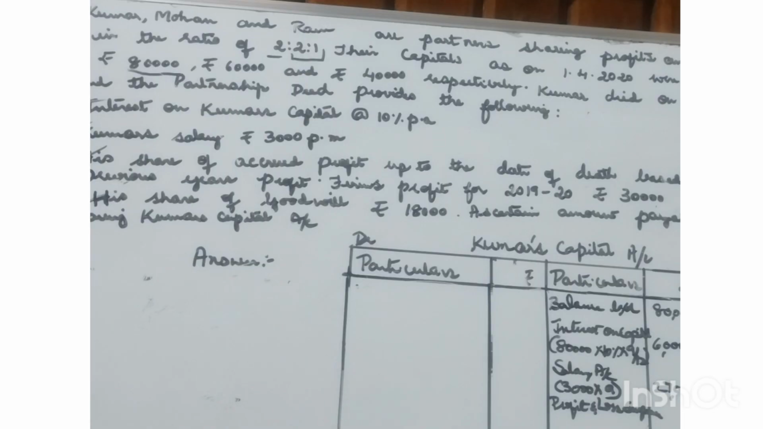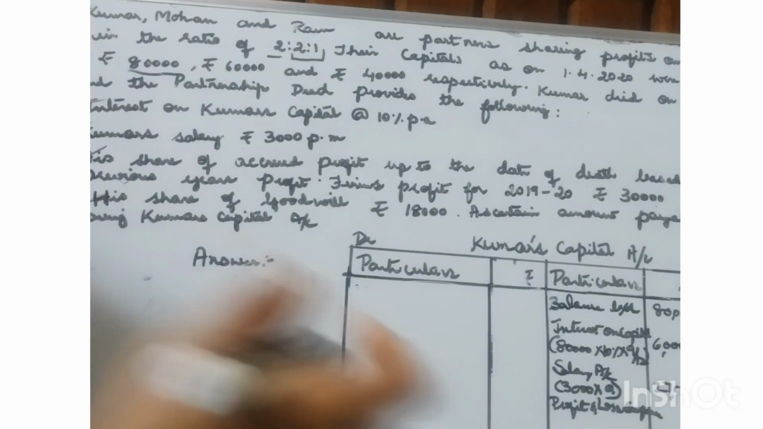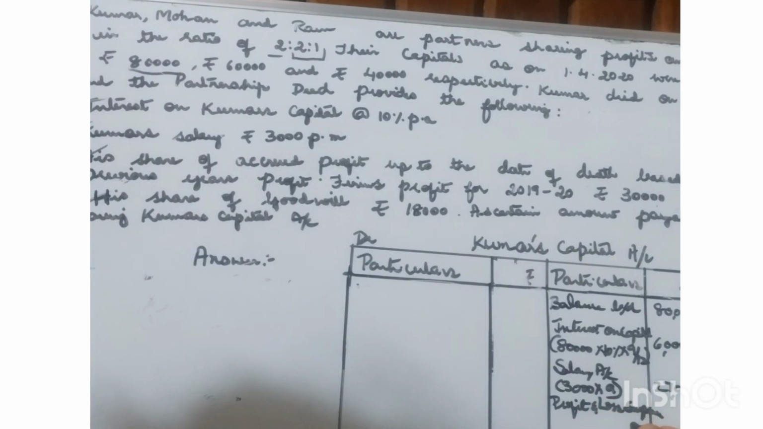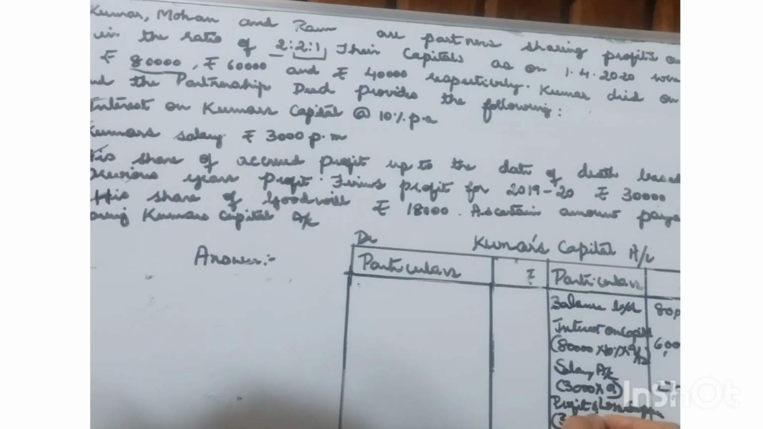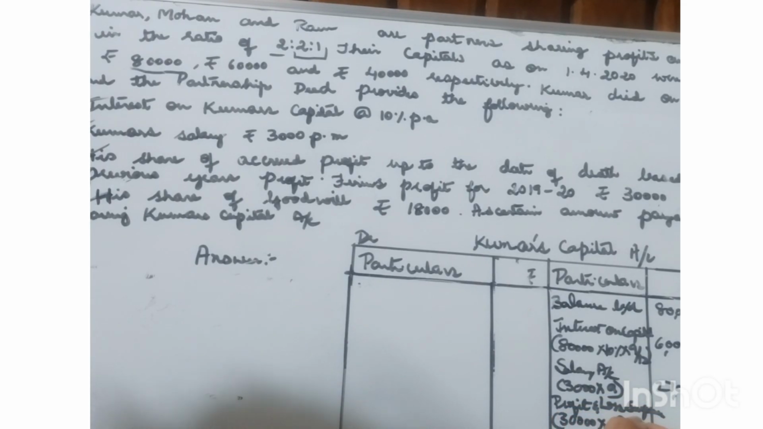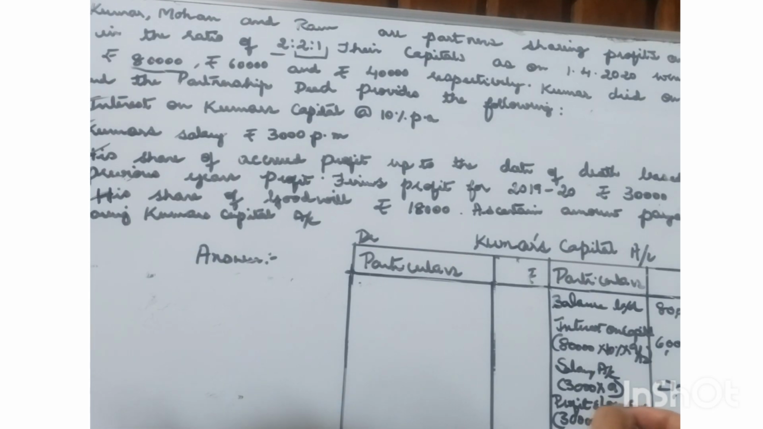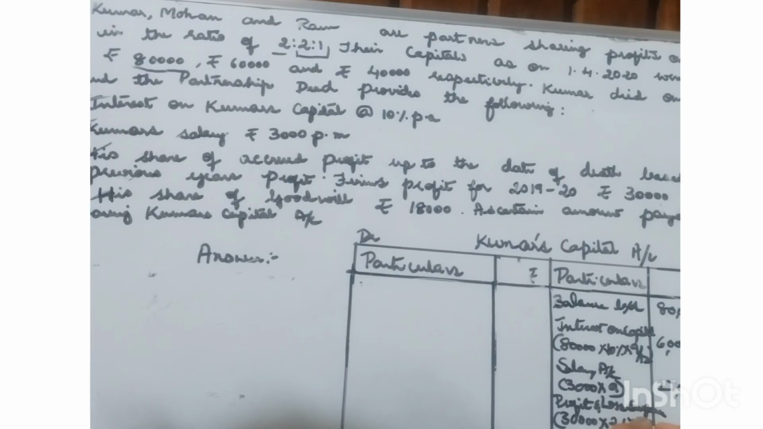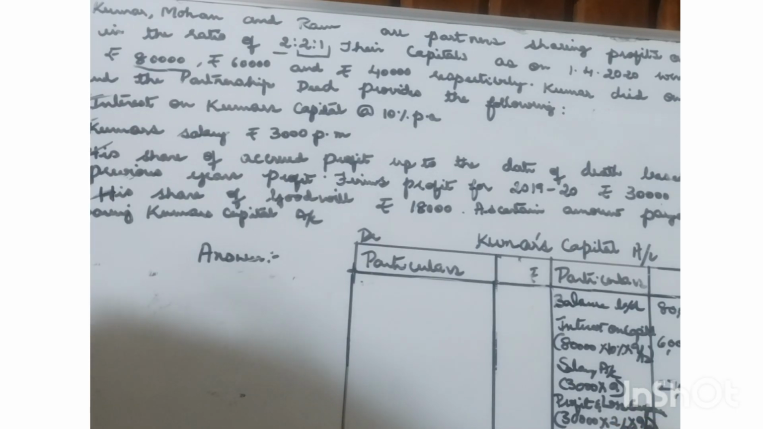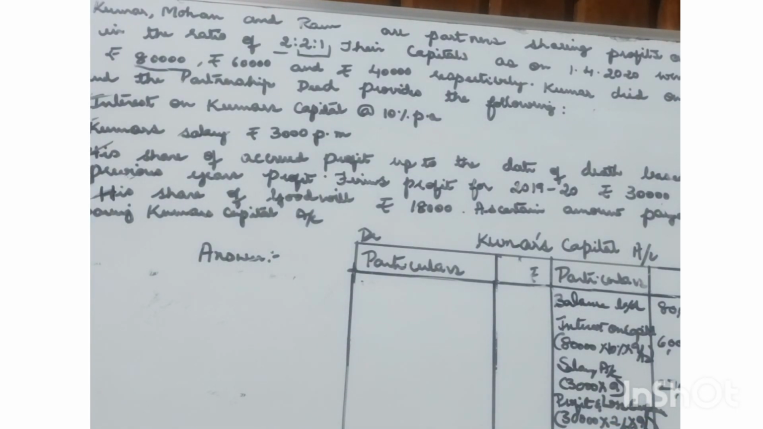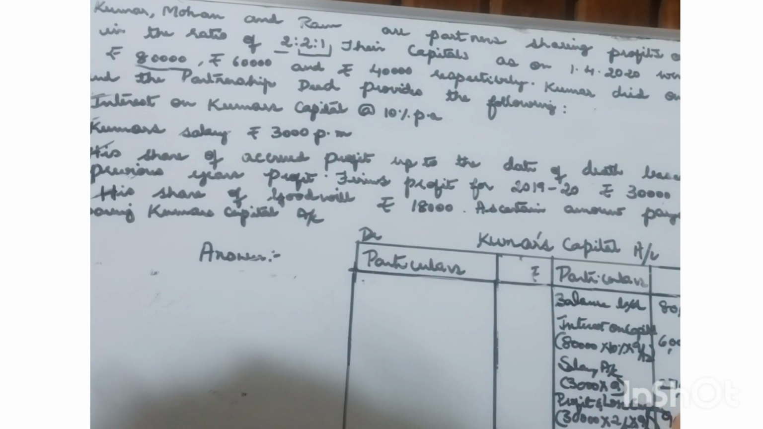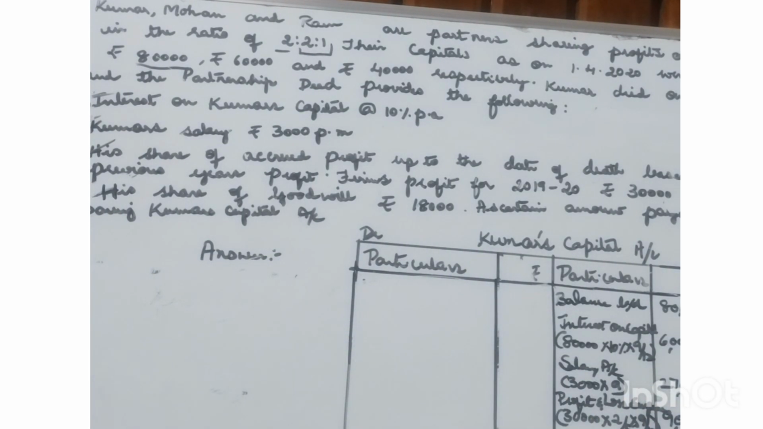It is being asked to provide based on the previous year's profit. So that will be 30,000 into his share 2/5 into the duration of 9 months. This is how it has to be calculated, and the amount will be 9,000. That must be disclosed under the amount column.